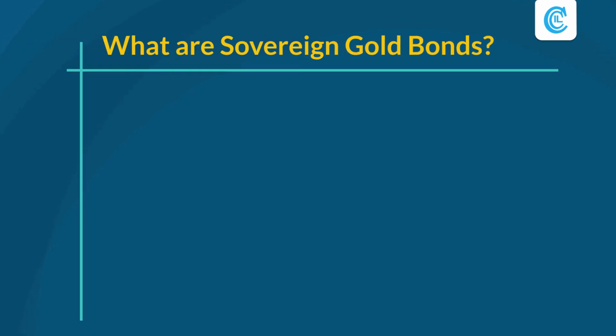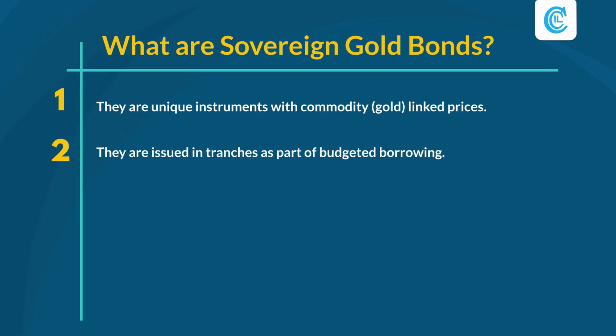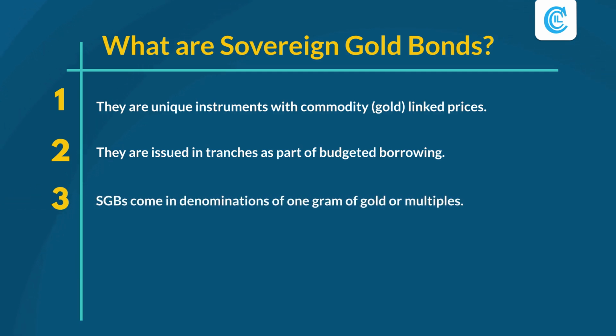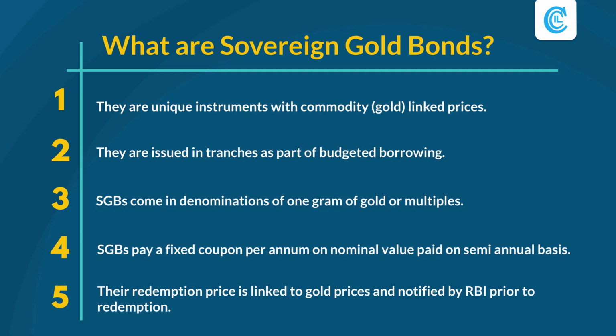What are sovereign gold bonds? They are unique instruments with commodity or gold-linked prices. They are issued in tranches as part of budgeted borrowing. SGBs come in denominations of 1 gram of gold or multiples. SGBs pay a fixed coupon per annum on nominal value paid on semi-annual basis. Their redemption price is linked to gold prices and notified by RBI prior to redemption.